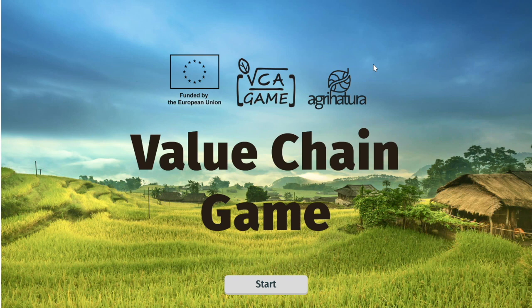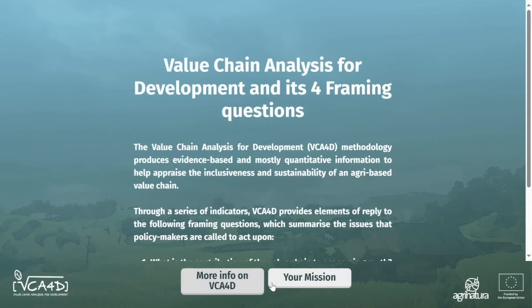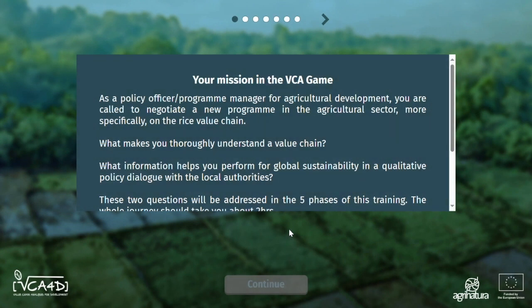The VCA Game has been developed in the framework of the Value Chain Analysis for Development (VCA for D) project. The scope of the game is to understand a VCA for D study and use its findings for decision making. Please note that the game lasts around 2 hours and you can leave at any time and restart from where you left off. As a policy officer, program manager for agricultural development in the EU delegation, you have been asked to develop and agree with your national counterparts a new program on the rice value chain.